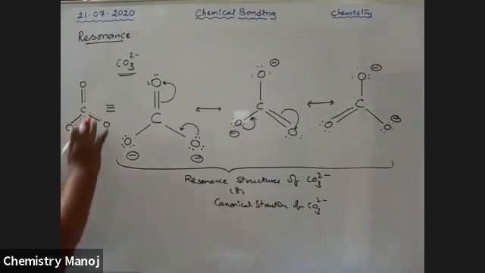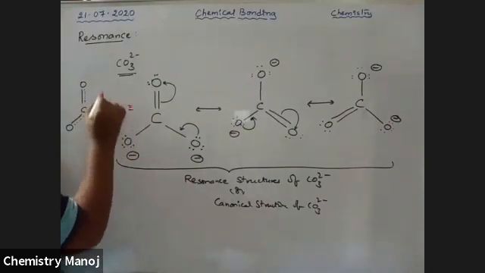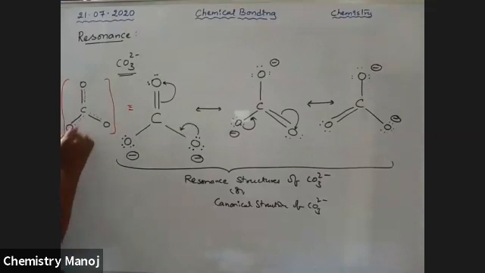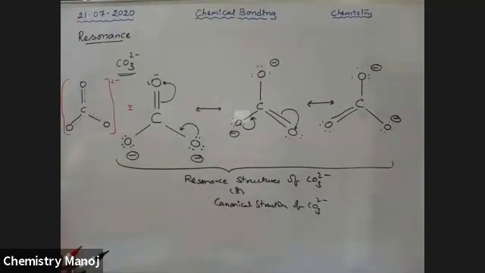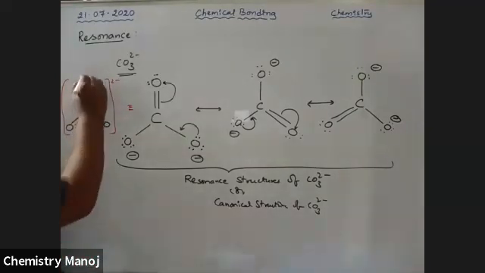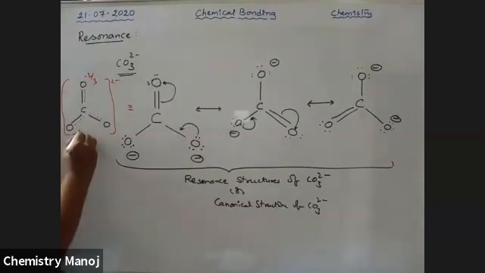So altogether, these 3 have -2 charge. So this -2 charge is distributed to all these 3 oxygen atoms. That is why it has -2/3 charge.